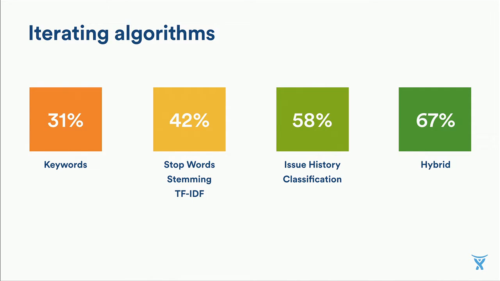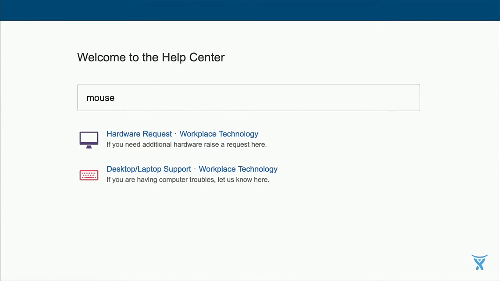And when we shipped this algorithm to our own internal service desk, the complaints and feedback around search just stopped. Basic searches like keyboard and mouse now return the right category straight away, hardware request or desktop laptop support.